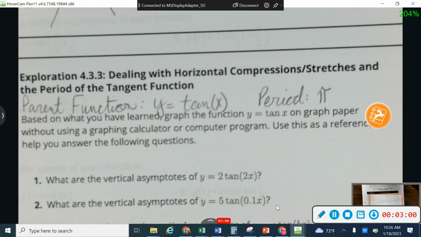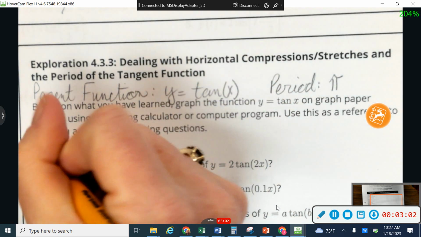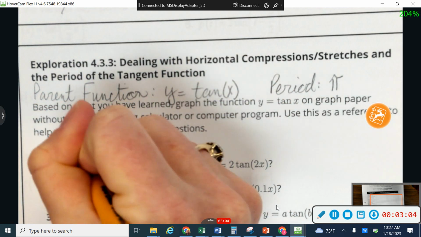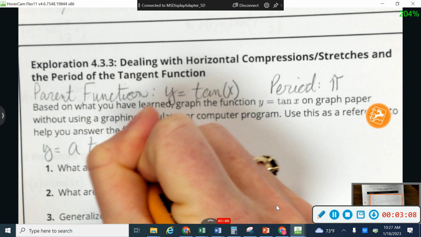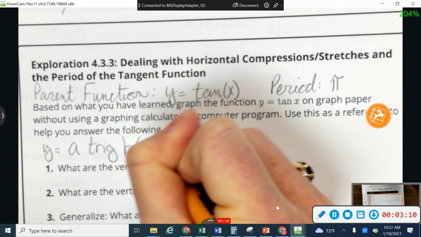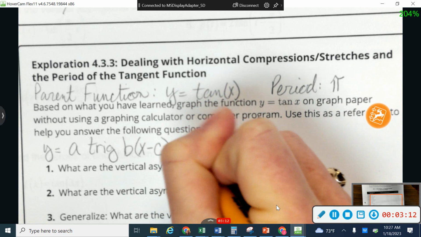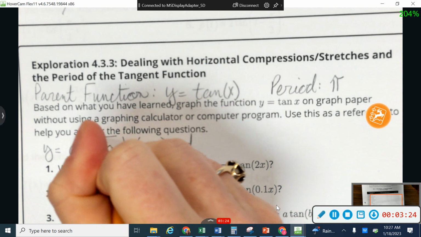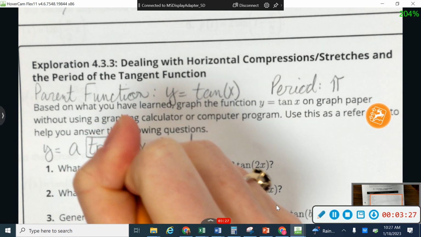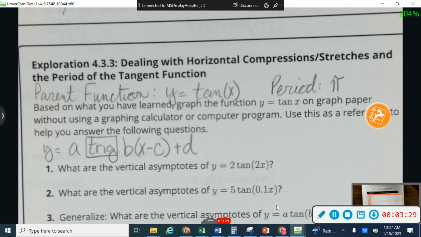Okay, so let's talk about how to move these around. I'm going to write down just our basic form of an equation that goes with a trig function. Jot this down really quickly. Again, we're going to play a lot with this tomorrow and Friday with sine and cosine graphs. I wrote the word trig in here because this is where I'm going to put the type of trig function that I'm using.